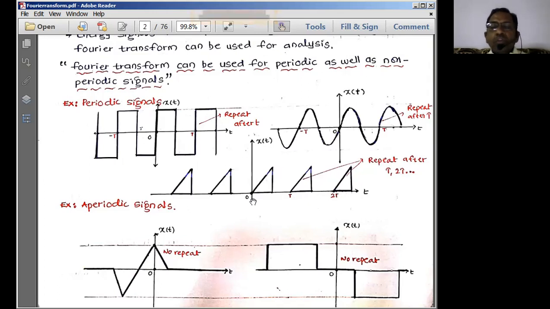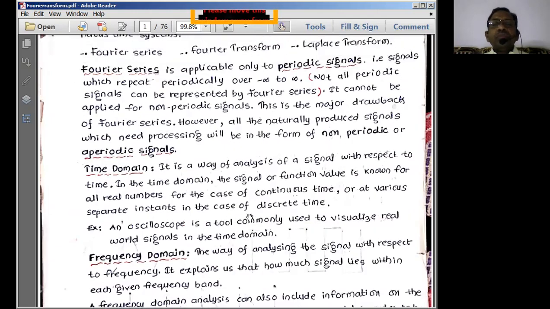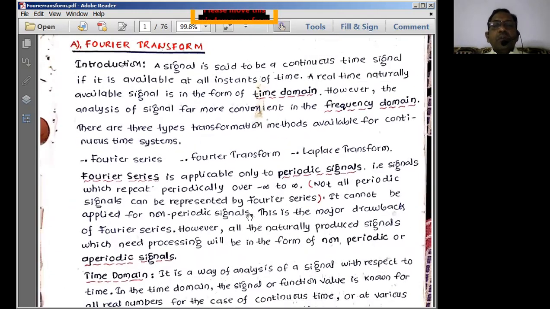Now another domain signal is going to be known as a frequency domain signal. If you represent the same signal with respect to frequency, it simply becomes a frequency domain signal. In these transformation techniques, we are not converting the signal from one form to another. We are simply representing the signal in another form. That means the signal is the same, but we are representing it in another domain, called the frequency domain. Using Fourier transforms, we represent the time domain signal as a frequency domain signal. That is what the Fourier transform is all about.